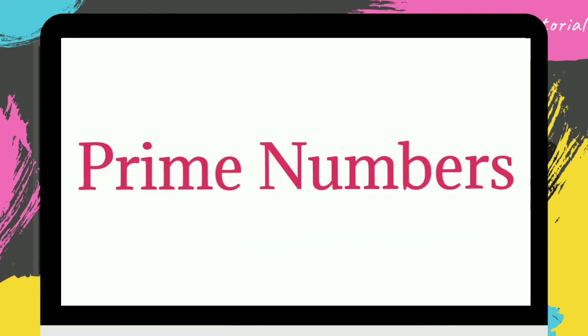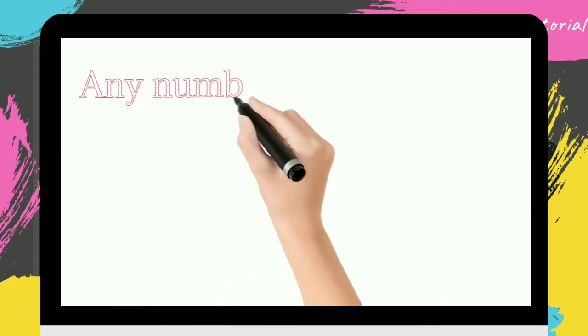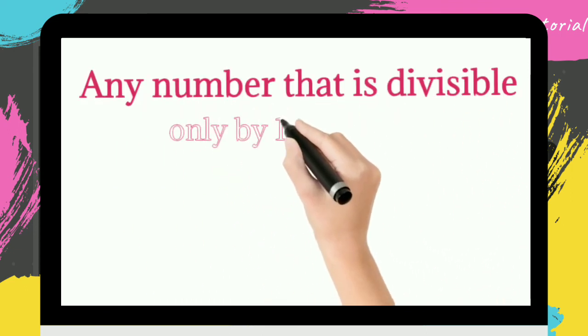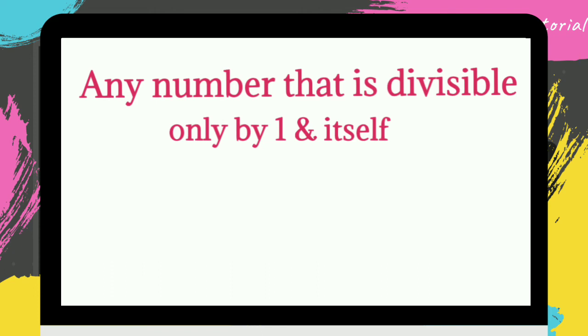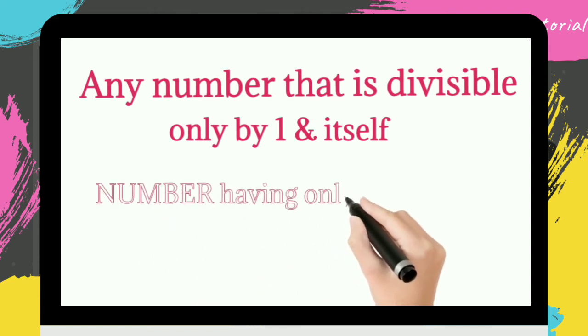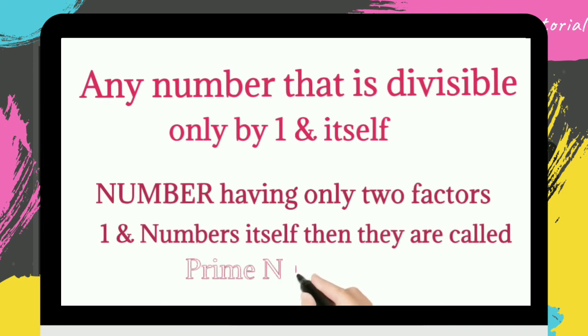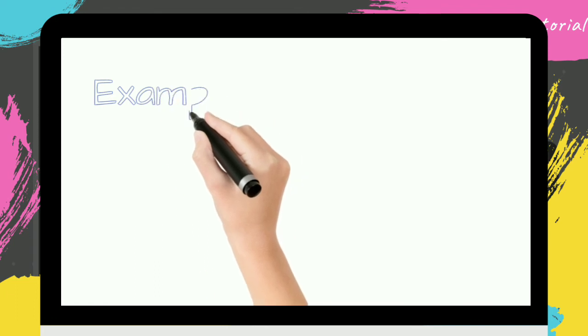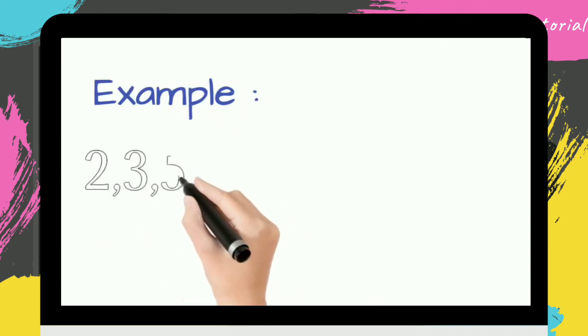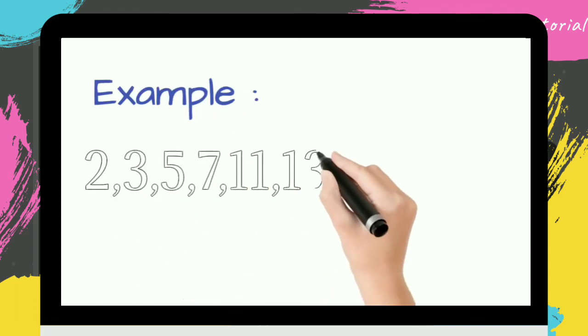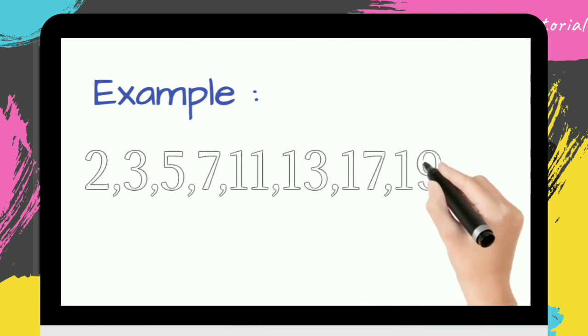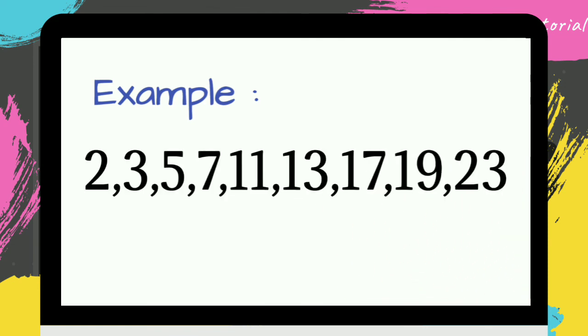Prime numbers. Any numbers which are only divisible by 1 and itself are known as prime numbers. That is, that number has only two factors, 1 and the number itself. Such numbers are known as prime numbers. Some examples of prime numbers are 2, 3, 5, 7, 11, 13, 17, 19, 23 and so on.